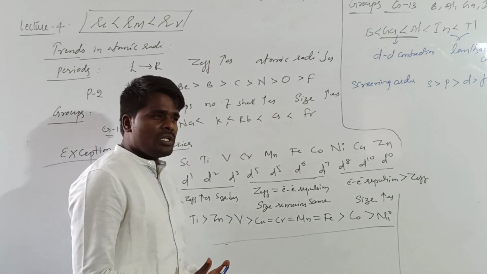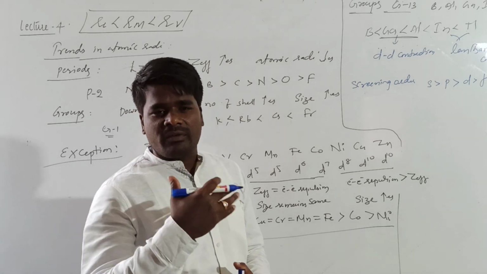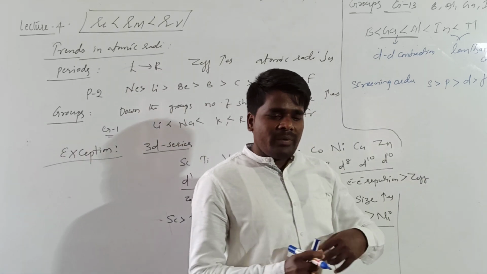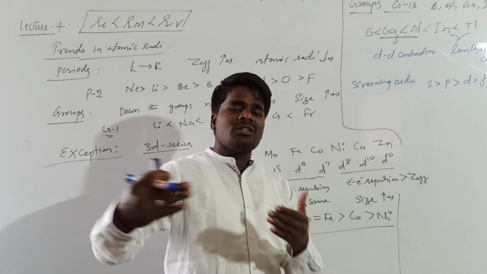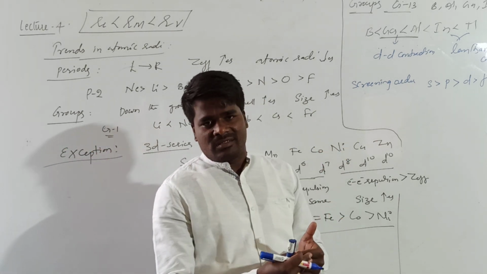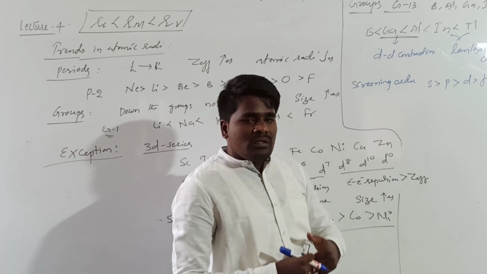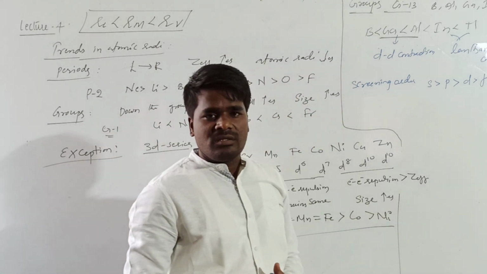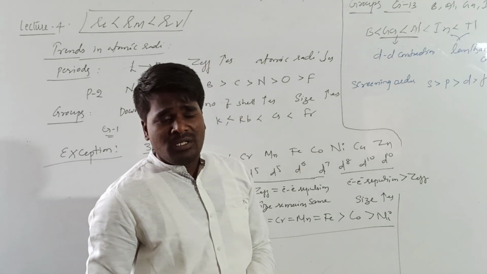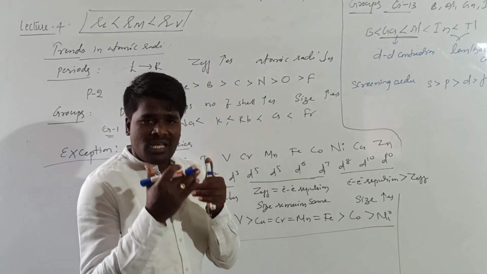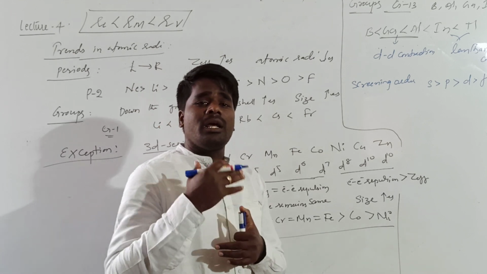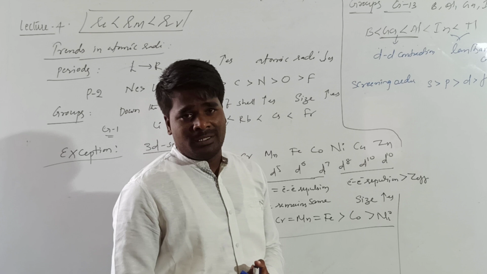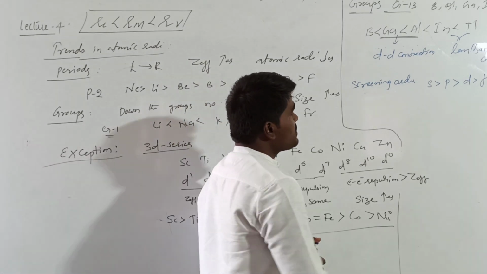What is meant by poor shielding? They will not prevent the nuclear force of attraction effectively. So the nuclear force of attraction on the valence electrons increases, and size decreases. This phenomenon in case of lanthanide elements is called lanthanide contraction. Because of this lanthanide contraction, the size of lanthanides and elements appearing after lanthanum will be smaller than expected. So this is an important example.